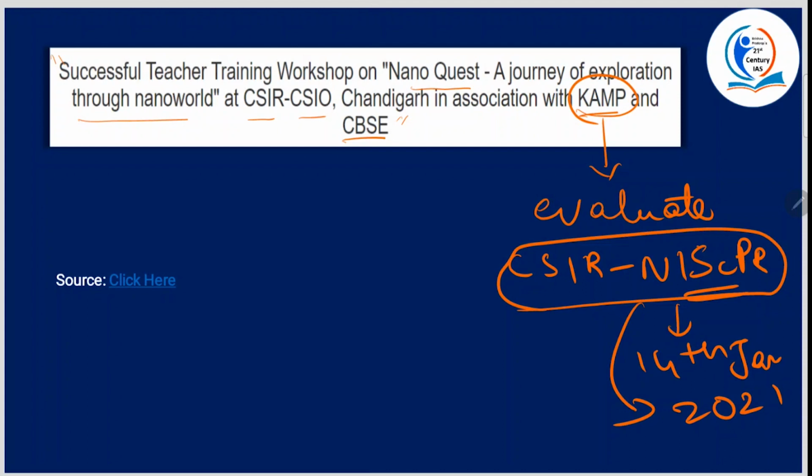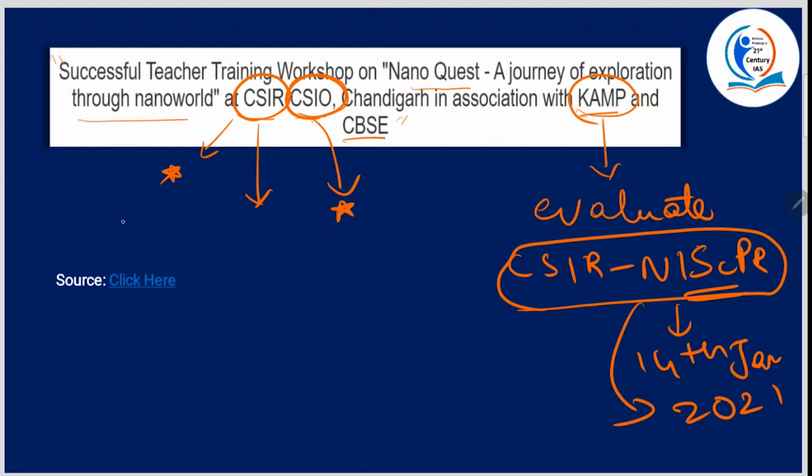All right, now what is CSIO? CSIO is Central Scientific Instruments Organization. What is it? It is a national laboratory dedicated to research, design, and development of scientific and industrial instruments. All right, so that is about CSIO. Now, what is CSIR? This can be a standalone question in prelims. Which of the following statements are correct with respect to CSIR? Okay, so please be thorough with the basics of CSIR. Now we'll see the basics of CSIR.